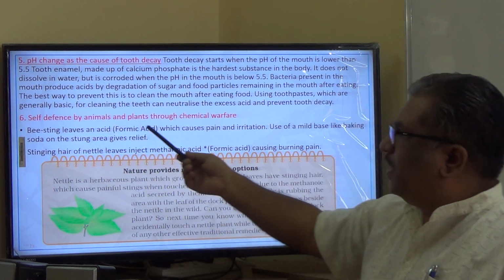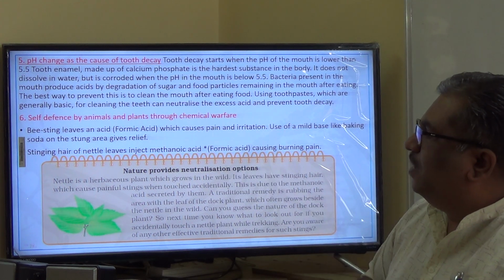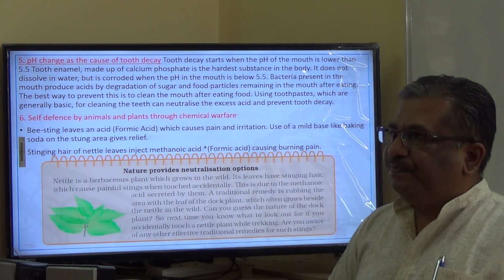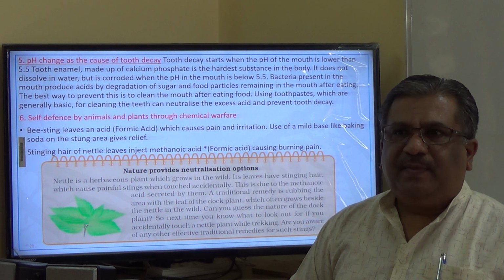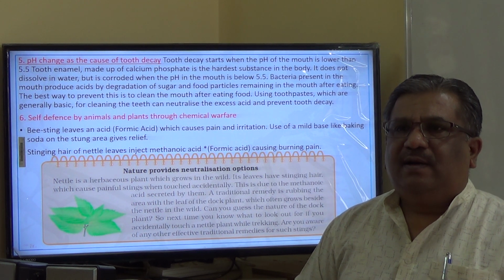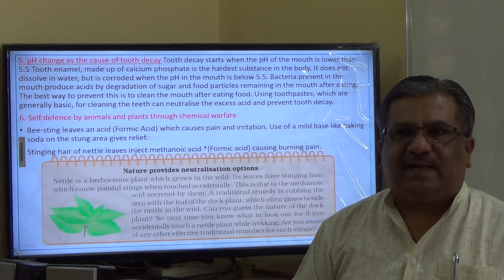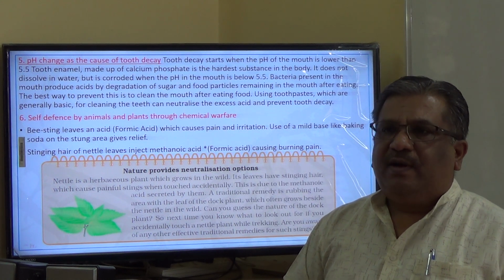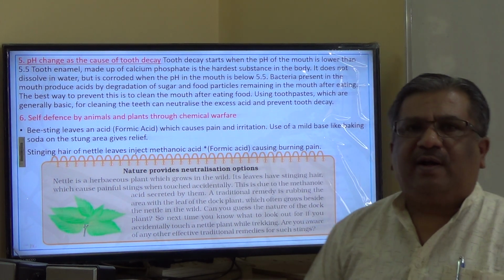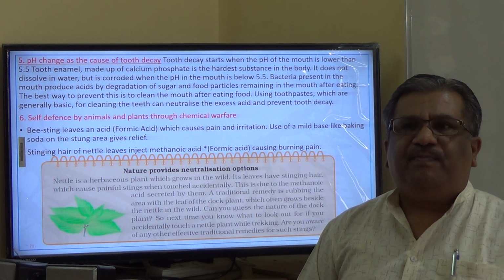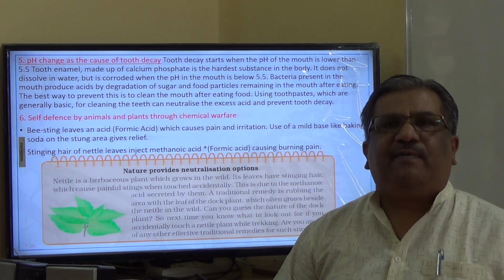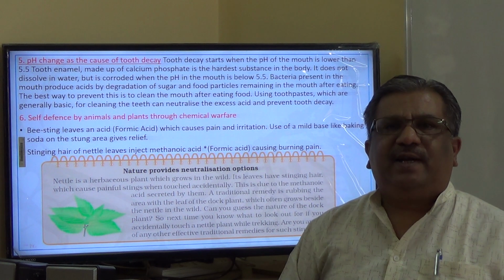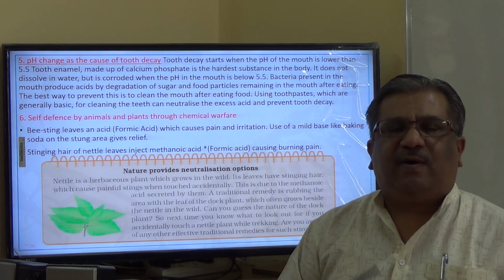The second thing is self-defense by animals and plants through chemical warfare. See, bees and others, in order to defend themselves, sting human beings. The sting contains methanoic acid, which is also called formic acid. Being an acid, whenever it enters the skin, it causes irritation and pain. If a mild base such as baking soda is applied on the stung area, then we can get relief due to the nullifying effect on the acid. Acids and bases neutralize together to produce salt and water, and therefore we get relief whenever we apply mild baking soda on the stung area.